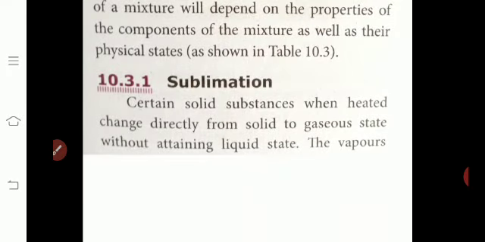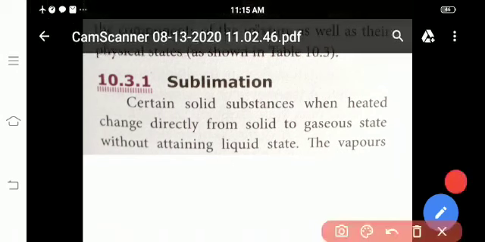Sublimation. First method, sublimation. Certain salt substances when heated change directly from solid to gaseous state without attaining liquid state. What is meant by sublimation? Already you read it in 7th standard, I think. What is meant by sublimation? Okay, sublimation means, listen, first you know the states.